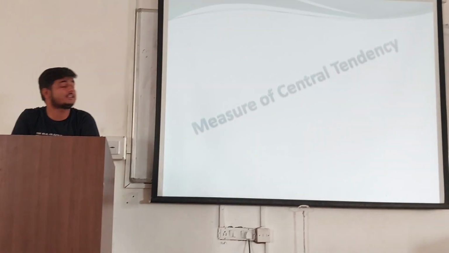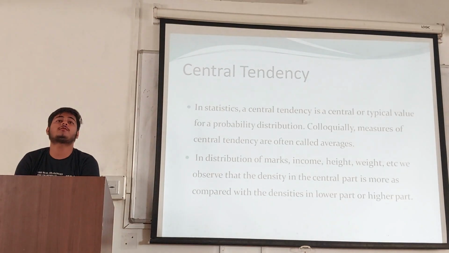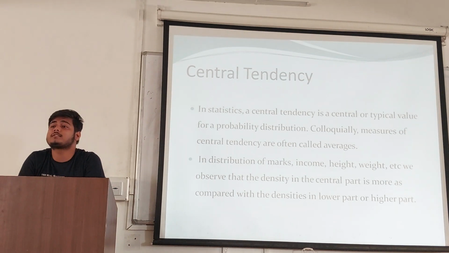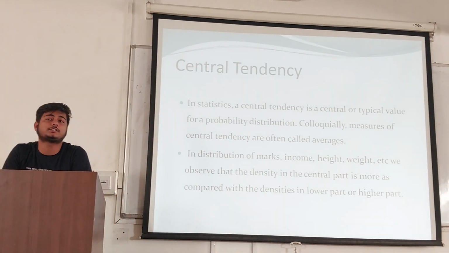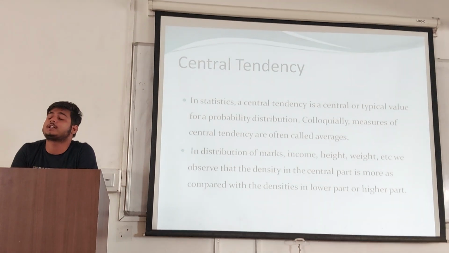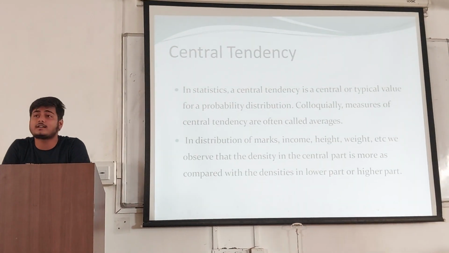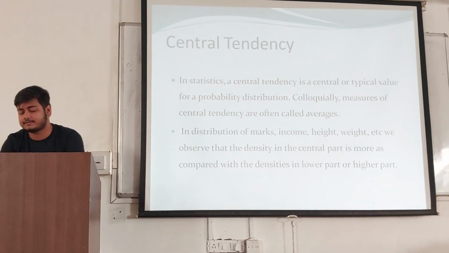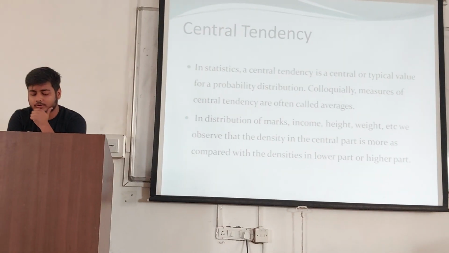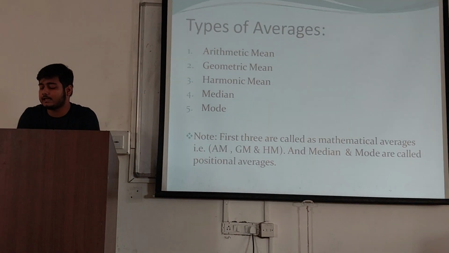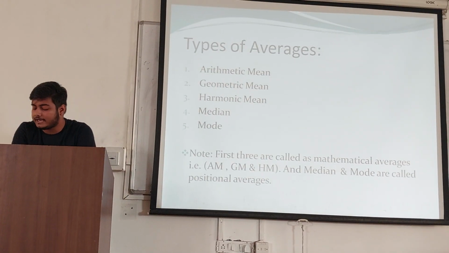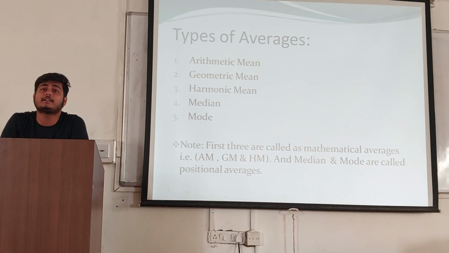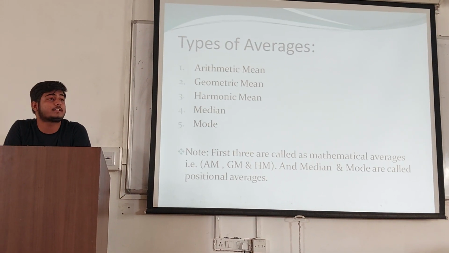So my topic is measures of central tendency. First question is, what is central tendency? In statistics, central tendency is a typical or central value for a probability distribution. Sometimes it is also called the average. What are measures of central tendency? The averages or measures which are generally the central parts of the distribution, around which items of the distribution are clustered, are also called the measures of central tendency. They are also called the averages.